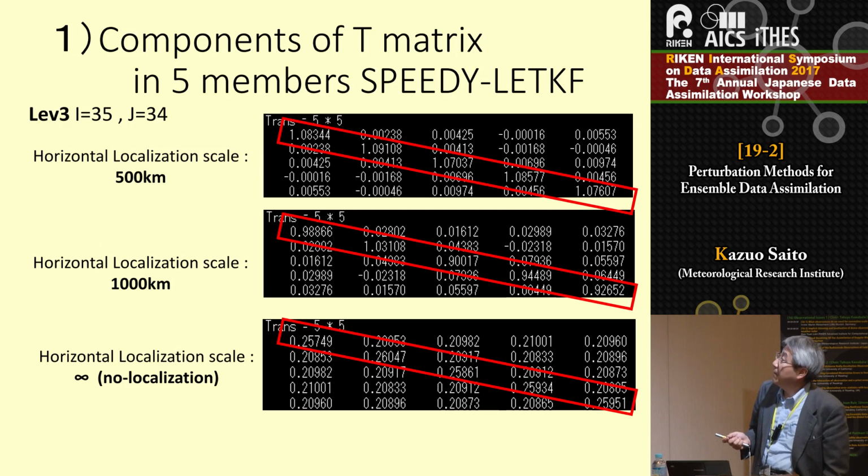First, we simply check the components of the T matrix with different localization scales. Here, the red rectangle shows the diagonal component. The magnitude of the non-diagonal component becomes larger if the localization scale becomes large.